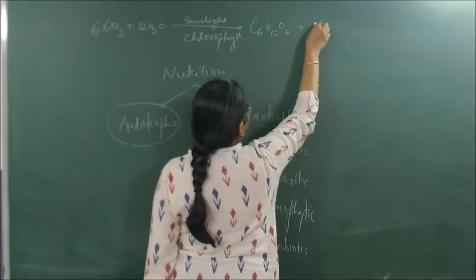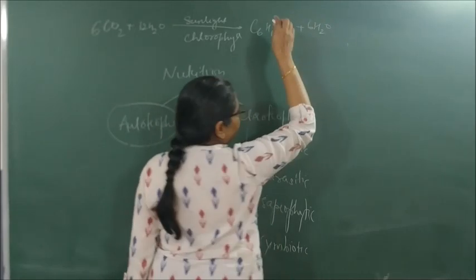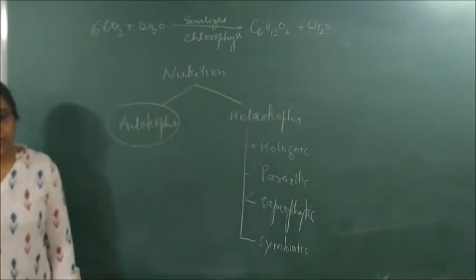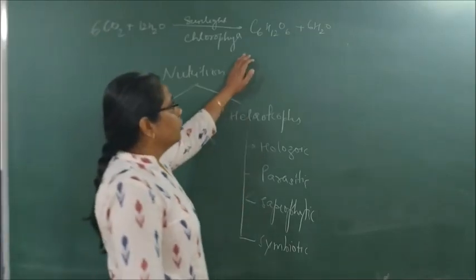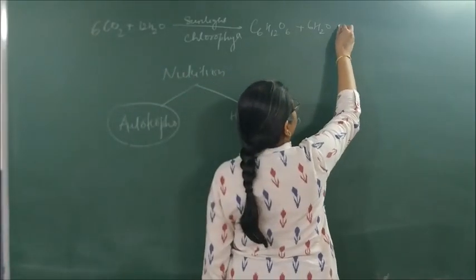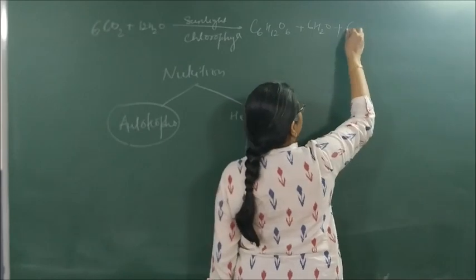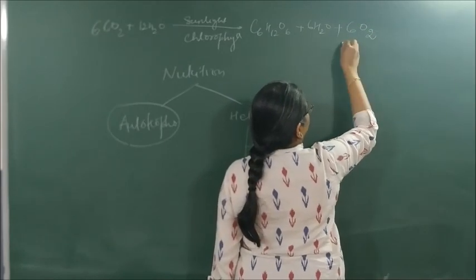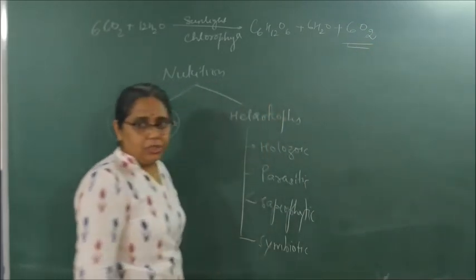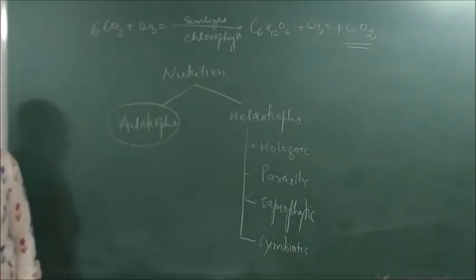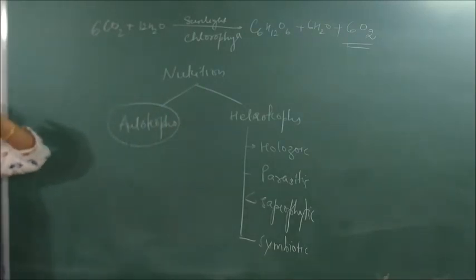C6H12O6 plus 6H2O. So this is our equation of photosynthesis. Along with it, what do I get in photosynthesis? Oxygen. So what is my byproduct of photosynthesis? Oxygen. Here you should remember the equation if you remember the raw material.